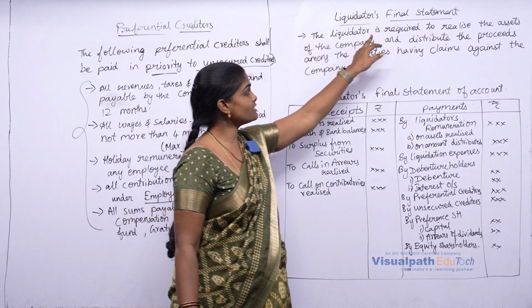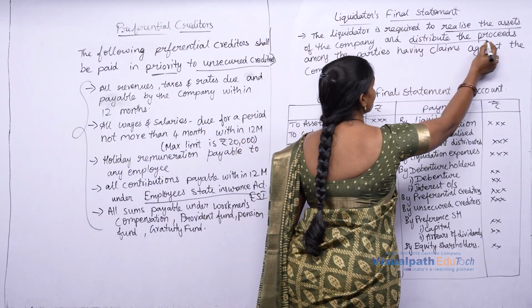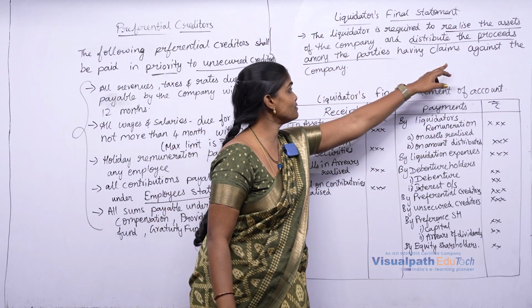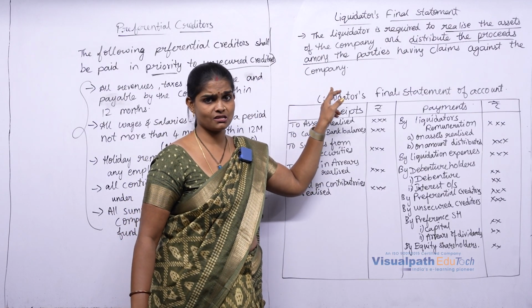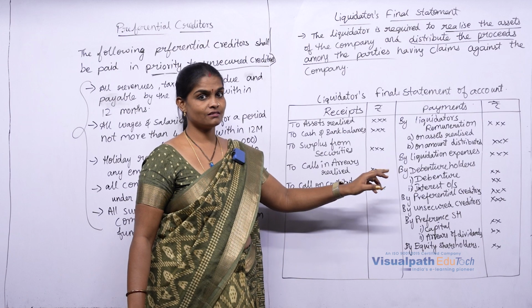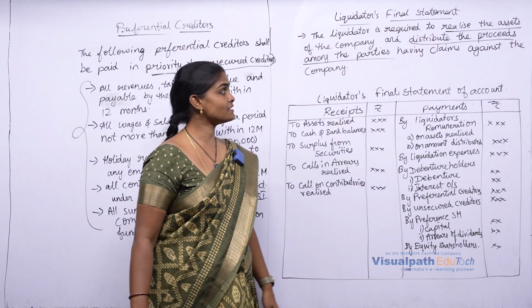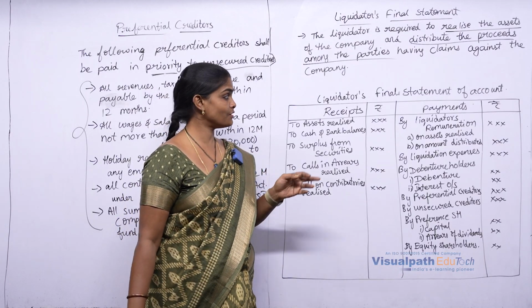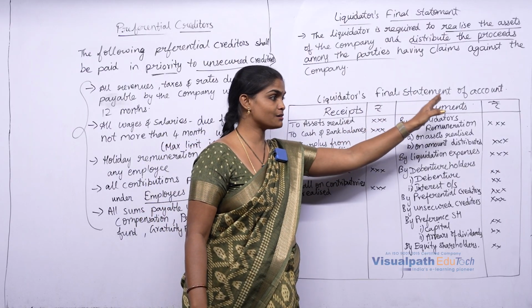The liquidator is required to realize the assets and distribute the proceeds among the parties having claims against the company, like creditors, financial institutions, shareholders, etc. Clear? So the first step is to realize the assets. These will be shown in detail in a statement called the liquidator's final statement of account.